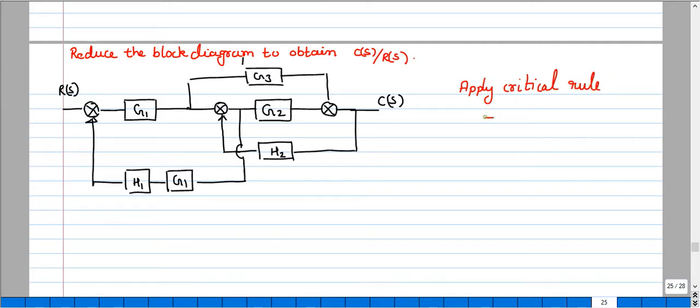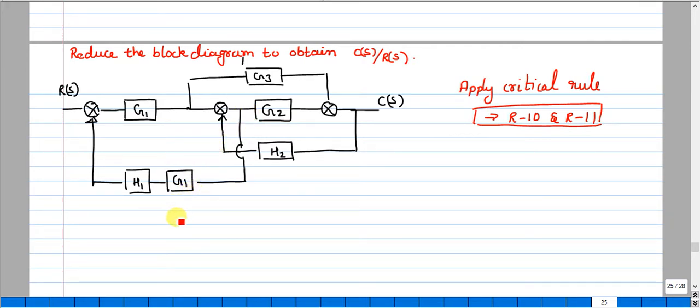So critical rule, you know, that is rule number 10 and rule number 11. It speaks about shifting of takeoff point before or after a summing point. We usually shift our summing point or takeoff point after the block or before the block. So here we have to shift our takeoff point in such a way that the complete block will get reduced.